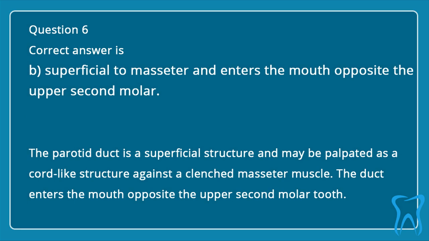Correct answer is B. Superficial to masseter and enters the mouth opposite the upper second molar. The parotid duct is a superficial structure and may be palpated as a cord-like structure against a clenched masseter muscle. The duct enters the mouth opposite the upper second molar tooth.